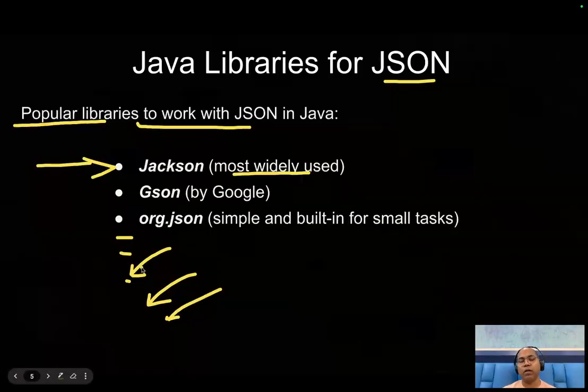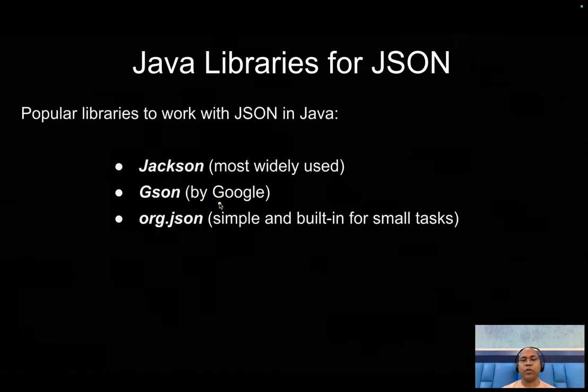I'm not going to talk about all of them, but you should be aware of at least one, and once you are aware of one library, similar functionality is offered by the other libraries as well. Maybe talk about Google's Gson as a JSON library. Maybe org.json is also built in for small applications. In Java-based applications there is a huge list of libraries, jars, or dependencies available.